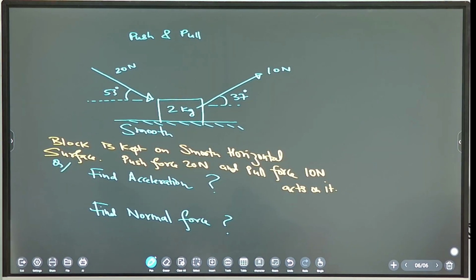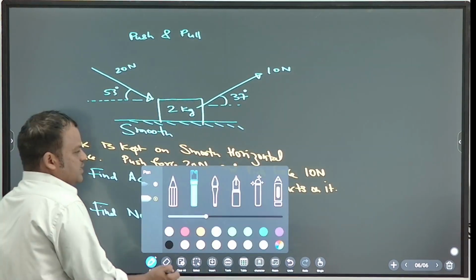So find acceleration and normal. Now start solving. So what is the first step? What is the first step? What you will do? Component. Good, component. Step 1.